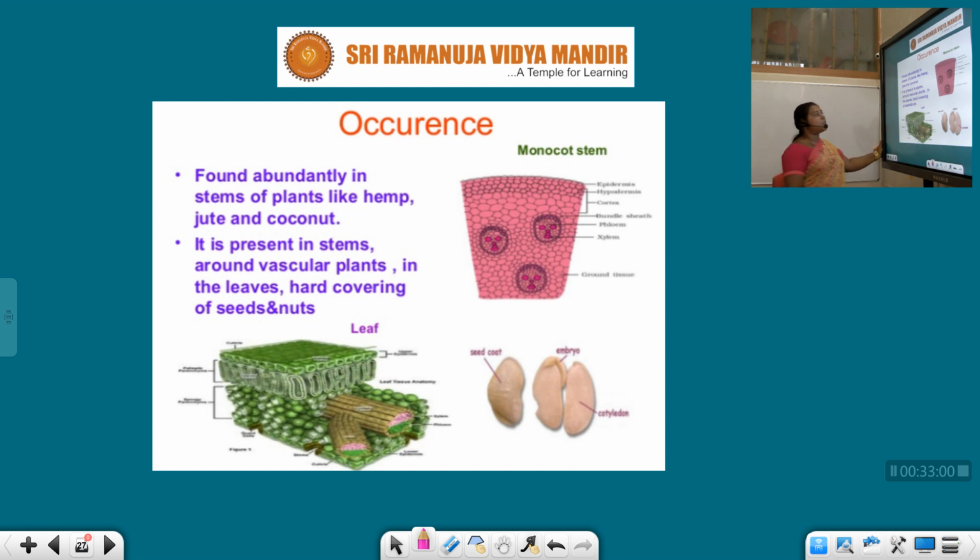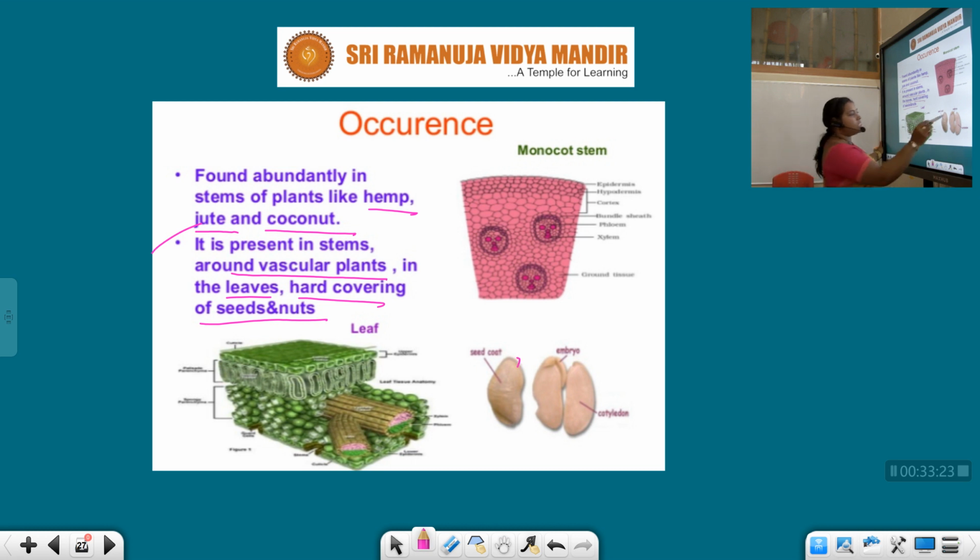Found abundantly in the stems of plants like hemp, jute and coconut. It is present in the stems, around the vascular bundles, in the leaves, and in the hard coverings of the seeds and the nuts.